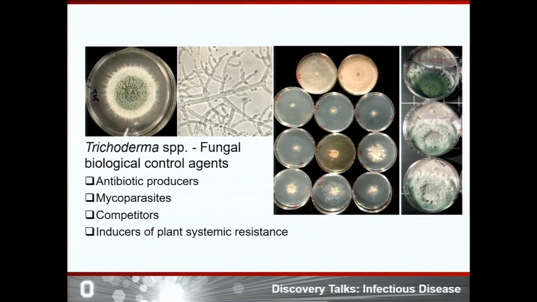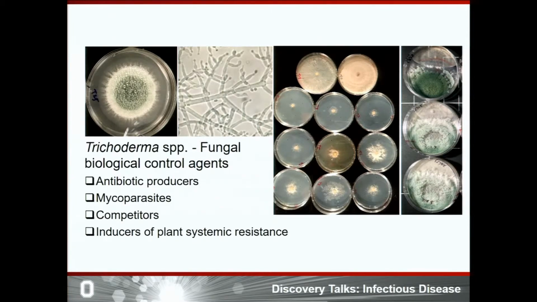So, Trichoderma kill pathogens by using 4 different mechanisms. The first one, they produce antibiotics. You can see in the pictures in the medium, the brown fungus is growing very well in the absence of Trichoderma culture filtrate, but pathogens are not growing very well in the plate where there is a Trichoderma culture filtrate.